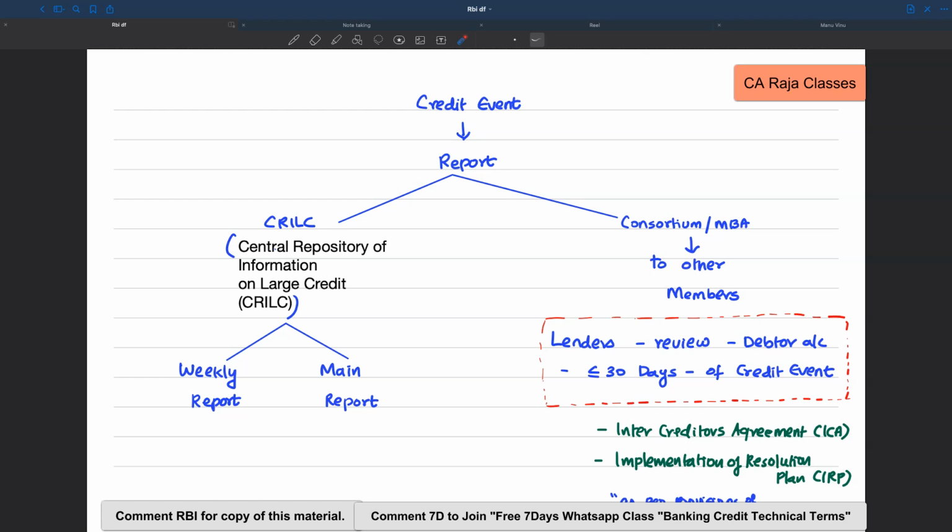So those members should review their debtor account because they are also having exposure, right? They should review the debtor account within 30 days of the credit event. This is very important. So in this period, the other agreements can arise like inter-creditors agreement, implementation of resolution plan, and all those have to be as per the provisions of the Prudential framework.